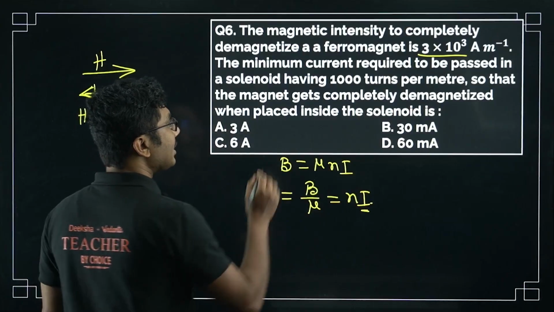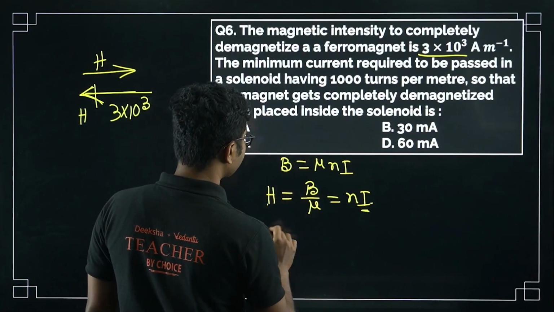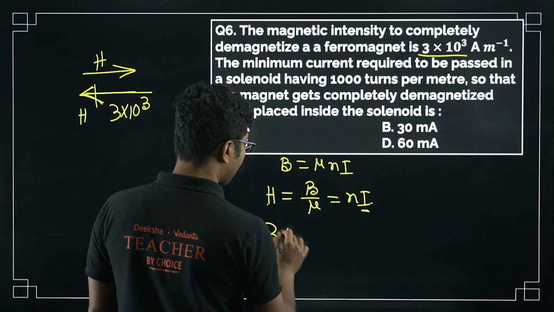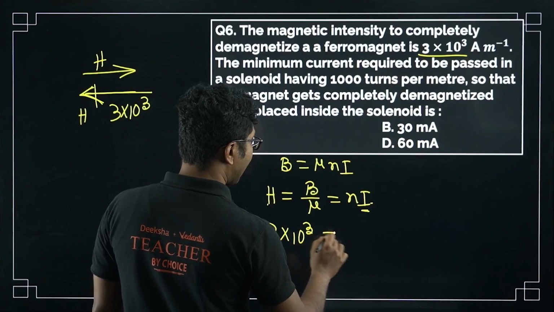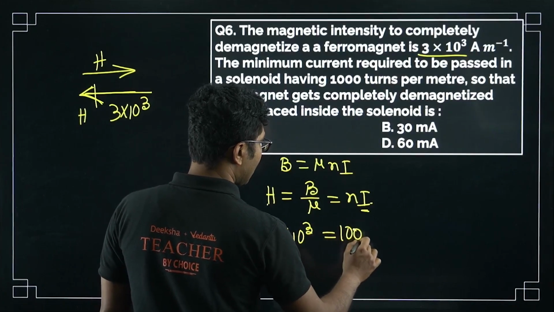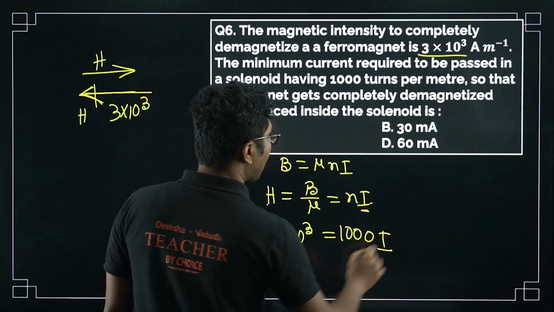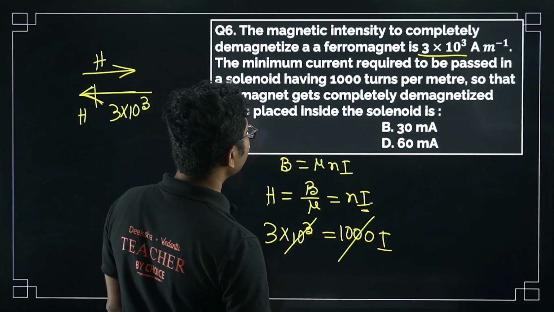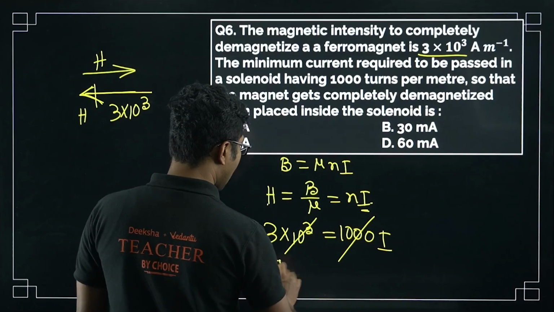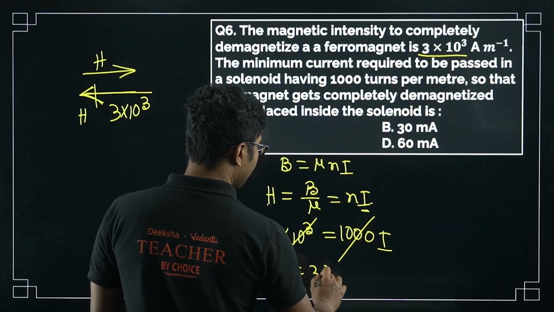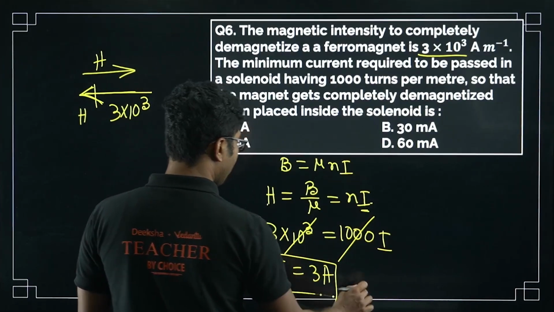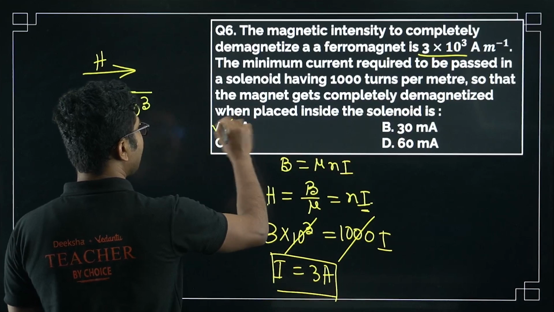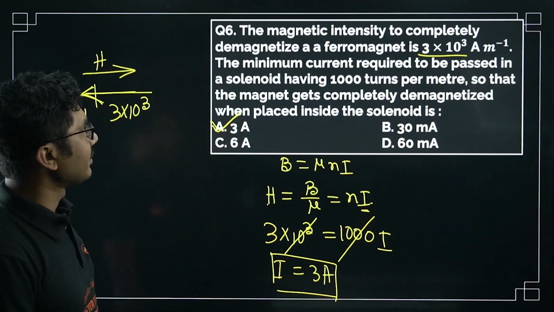So what is H? Magnetic intensity is 3 into 10 to the power of 3 and n is 1000. So I will be equal to 3 into 10 to the power 3 divided by 1000. Yes, 1000 cancels. So I equals 3 ampere. So you have to pass a current of 3 ampere. So 3 ampere is the correct answer for this question.